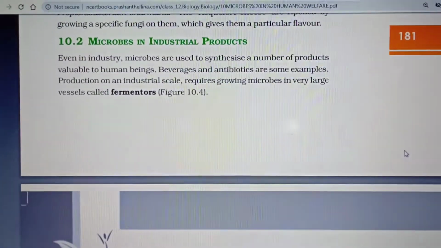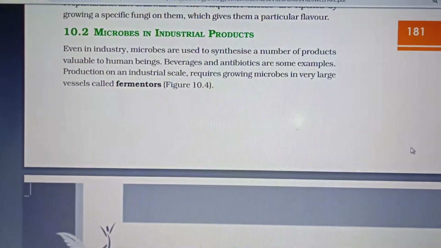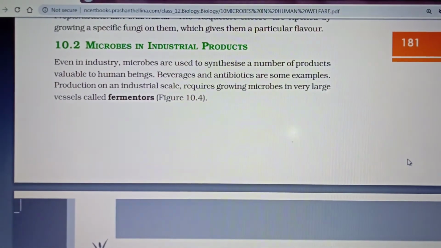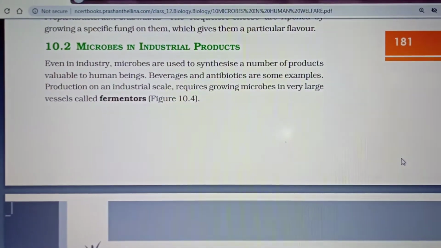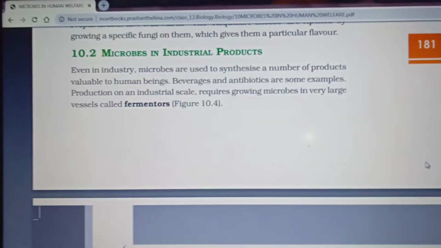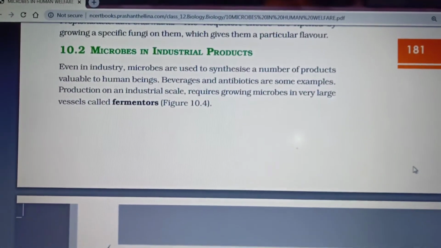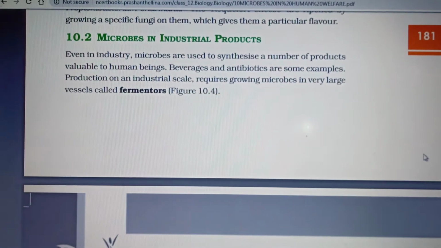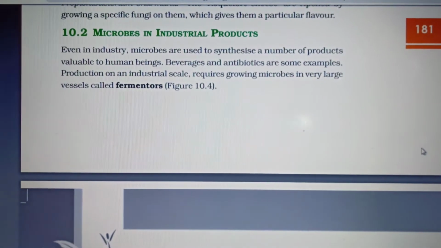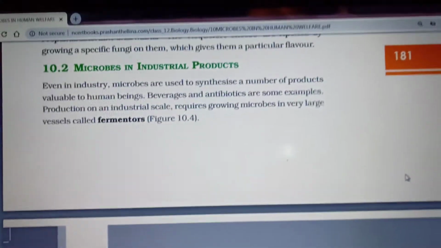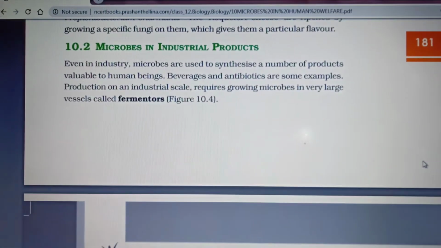Hello children, last class we saw microbes in household products, and today we'll see about microbes in industrial products. Okay, how useful the microorganisms are in industries. They are used to synthesize beverages and antibiotics, which are useful to humans. Their production on a large scale, that is industrial scale, requires growing microorganisms in large vessels which are called fermenters.